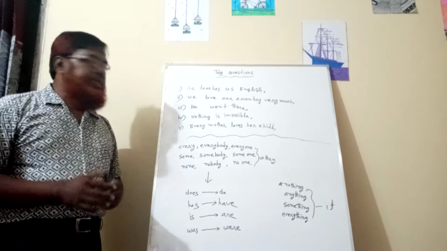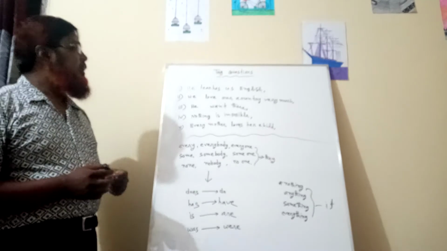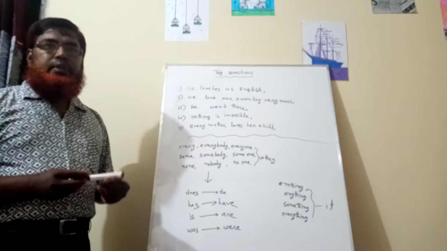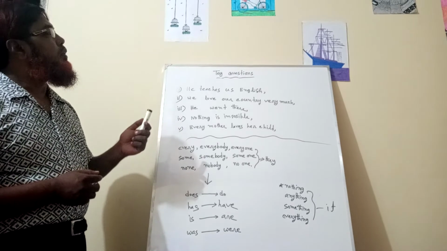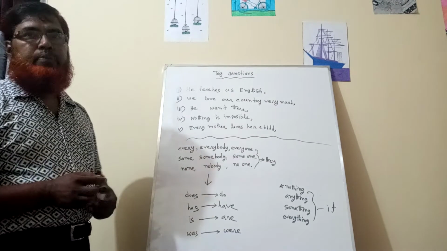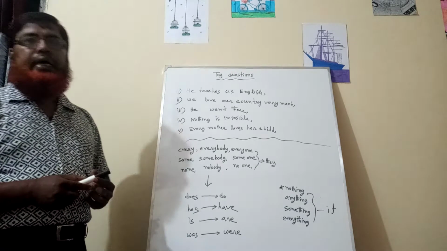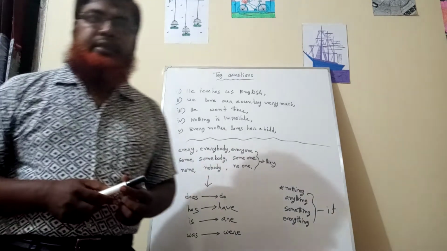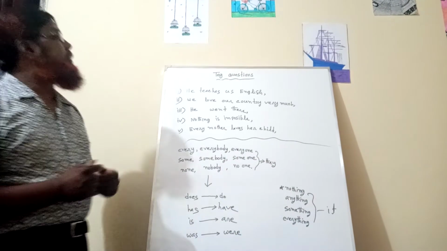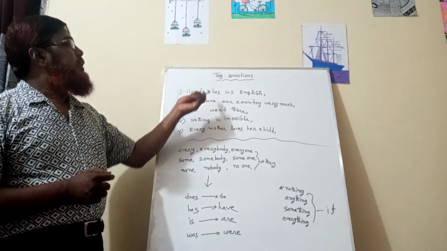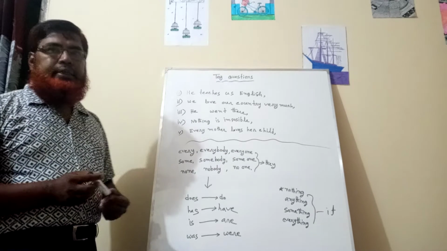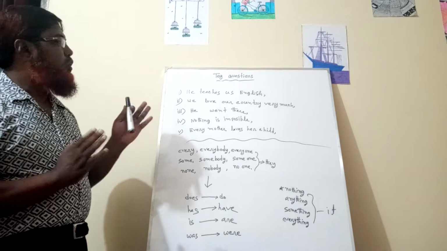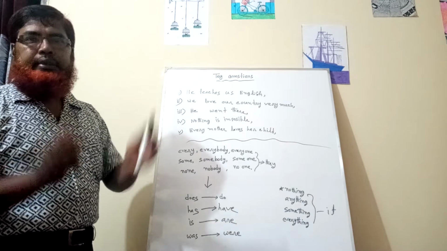Dear student, if there is no auxiliary verb, you will have to make this tag question by using do, does or did. If the main verb is present, you will have to use do and does.